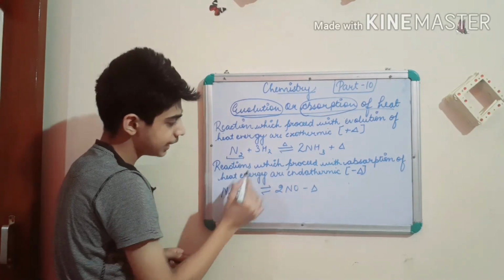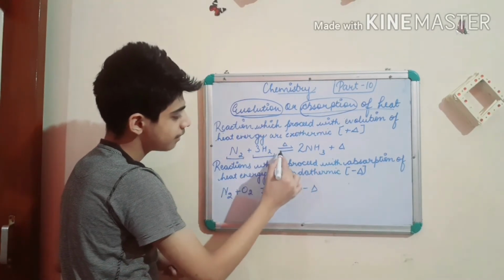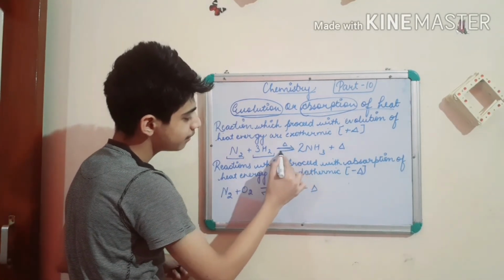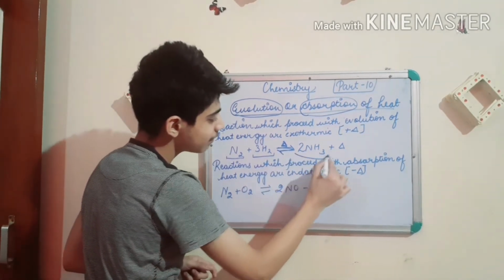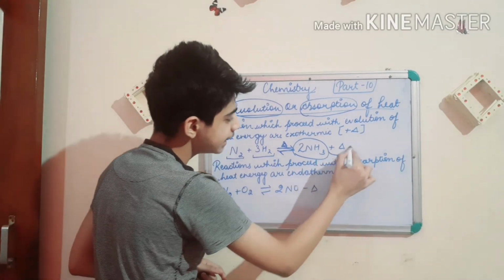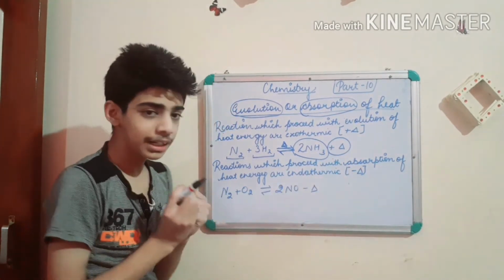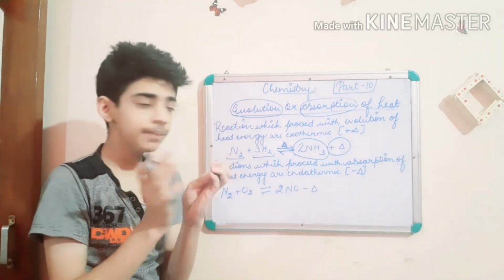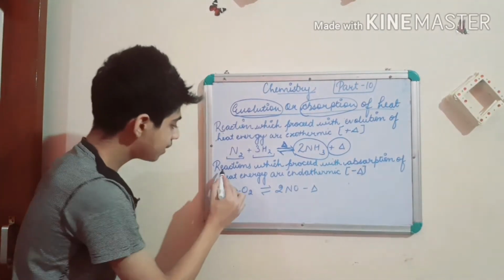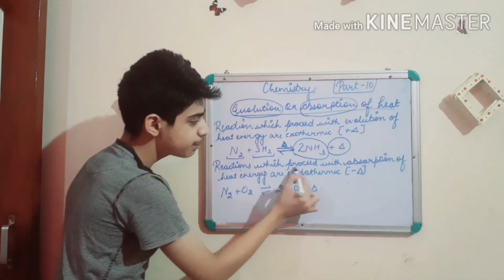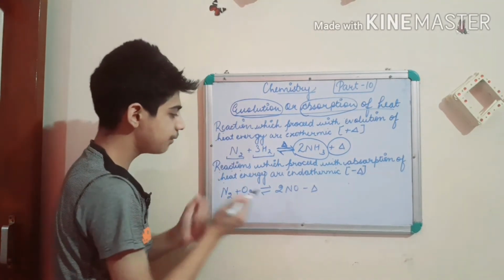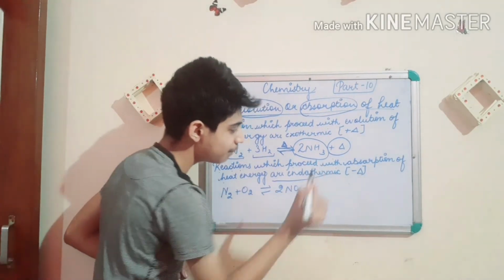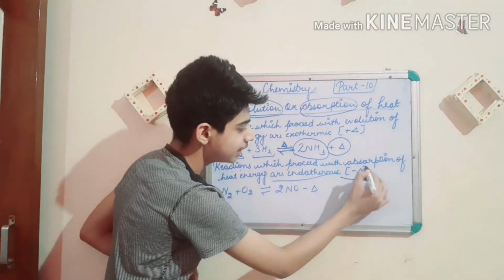And this is the reaction: N2, nitrogen, plus hydrogen. When they react with heat energy provided, they give us ammonia plus heat, meaning they liberate a large amount of heat energy in their surroundings. But the reaction which proceeds with absorption of heat, meaning it takes heat energy from the surroundings, is known as endothermic, and it is shown with this sign.